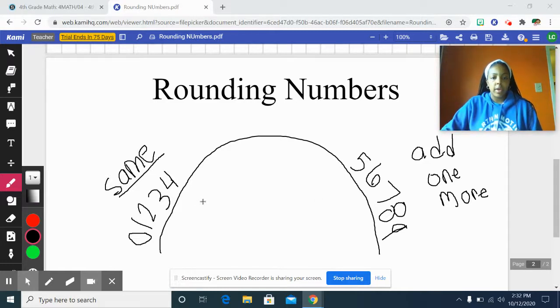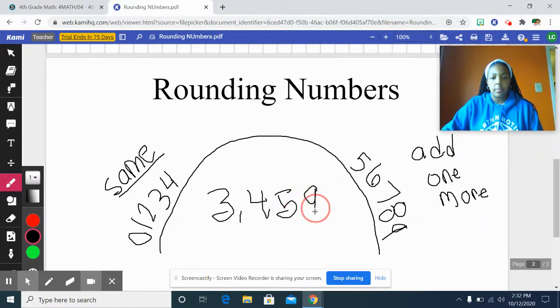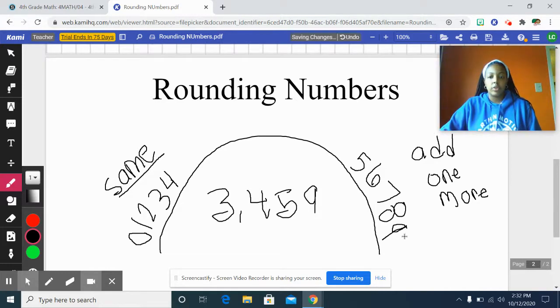Okay, so if I have the number 3,459 and I ask you to round this to the nearest thousands place, which number would I underline? If you said the 3, you are correct. So we're going to underline the 3 because it's in the thousands place. All right, what number is going to be the boss? Who are we going to draw an arrow to? If you said 4, you are correct. The 4 is the boss of the 3.